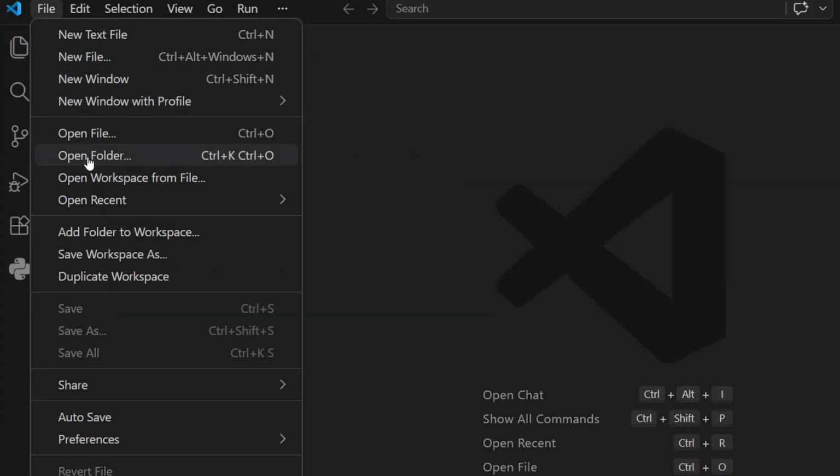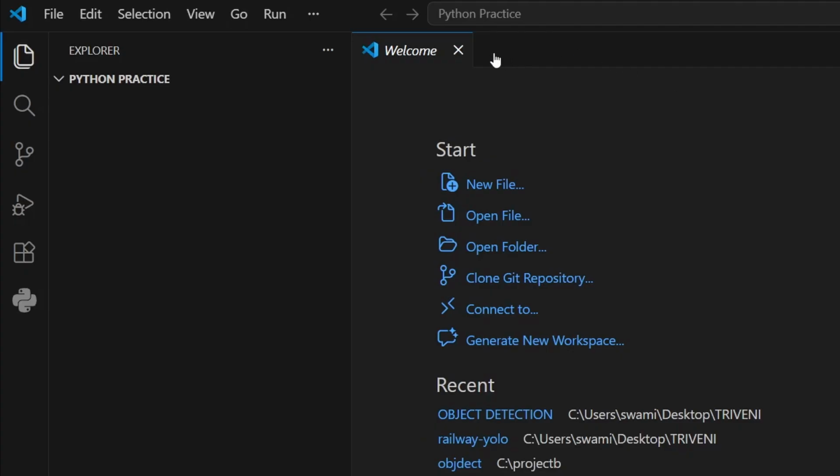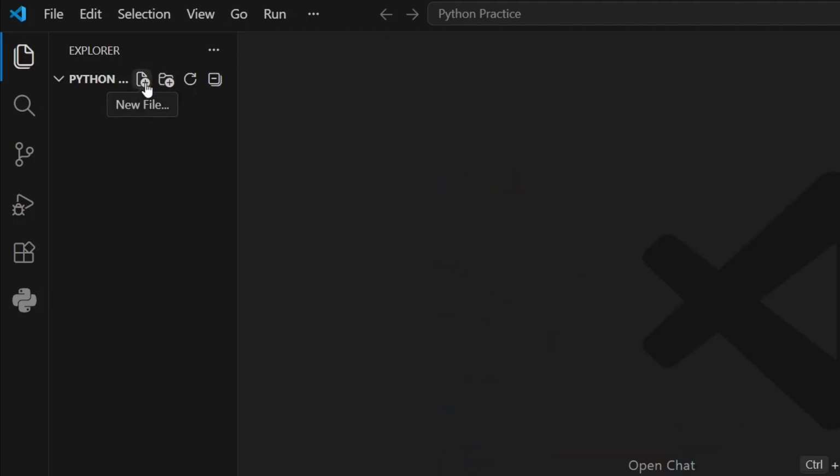Click on File in the top left corner. Select the Open Folder option. Go to the desktop and select the folder you created. Click Select Folder. You can now see your folder name on the left side panel. Move your mouse over the folder name, and you will see an option to create a new file.